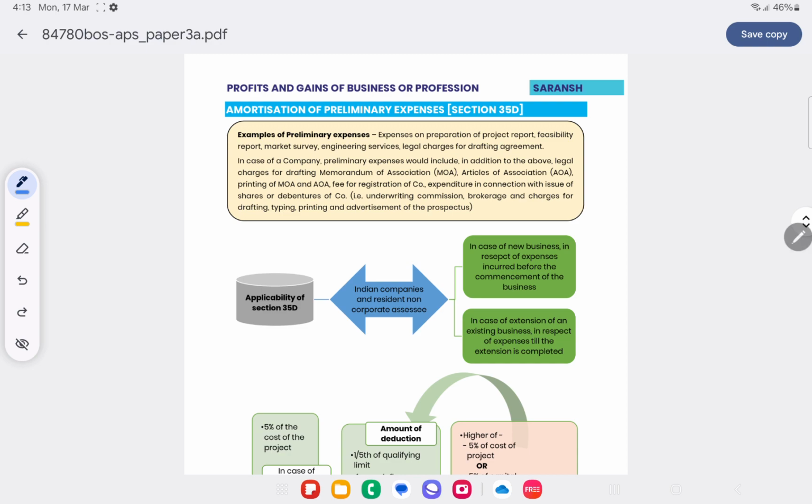Examples of such preliminary expenses are preparation of project report, feasibility report, market survey, engineering service, legal charges, drafting documents, drafting of MOA, AOA, registration fees, company fees, issue of shares and debentures, underwriting commission, brokerage and charges for drafting, printing, advertisement of the prospectus.